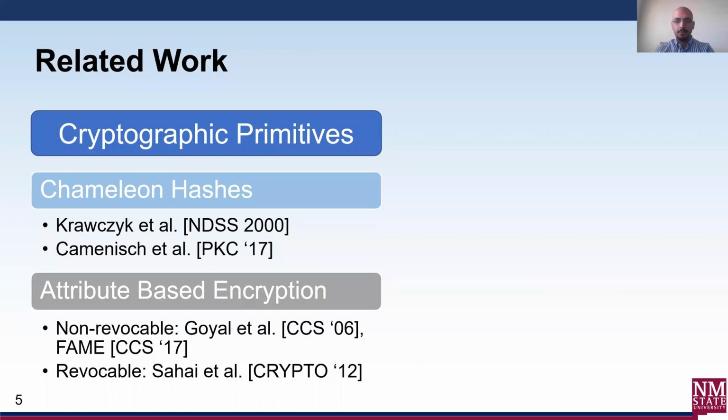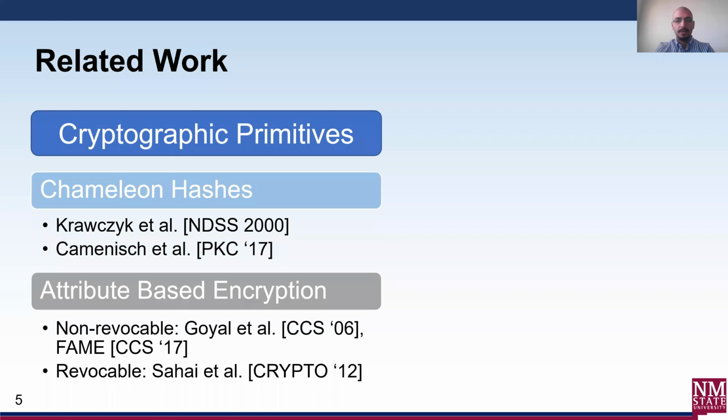While Krawczyk et al. were the first ones to introduce the concept of chameleon hash functions, Camenisch et al. proposed a chameleon hash scheme that uses two trapdoors associated with a digest, a permanent long-term trapdoor and an ephemeral trapdoor. In this scheme, a message cannot be adapted without knowing both trapdoors. A downside of this scheme is that it does not support revocation. Once a user has access to the trapdoor, they can keep adapting the message indefinitely.